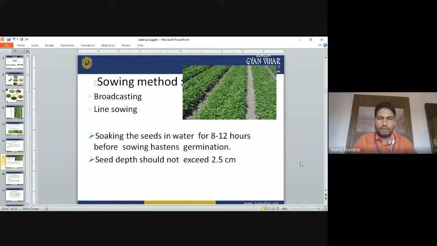Sowing method. So either we can go for the broadcasting method or we can go for the line sowing method. Before sowing, seeds are soaked in water for 8 to 12 hours to increase the germination. If we keep the seeds in water, it will increase the germination. Seed depth should be just 2.5. When we sow the seeds, the depth of the seed is 2.5 centimeter.